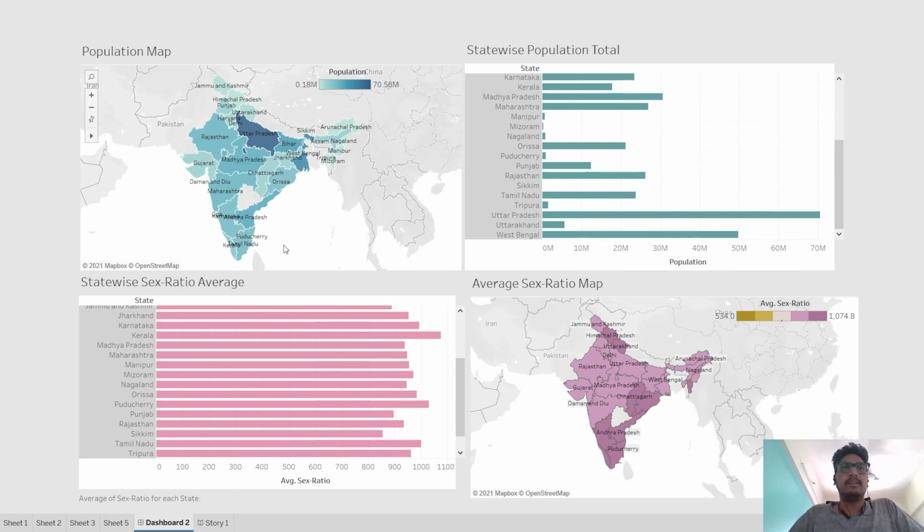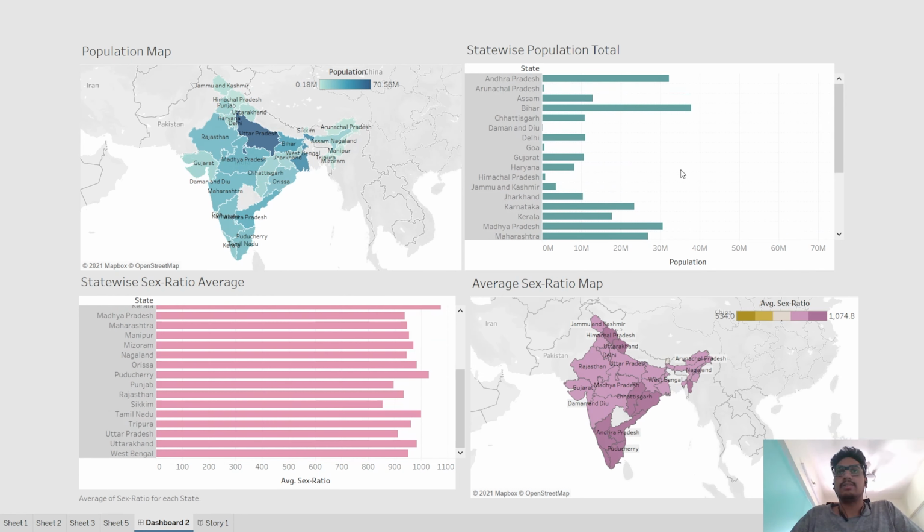Now what we can see is that the south states of India have a very good sex ratio, which is very close to 1000. Karnataka 992, even Kerala has the highest, and Tamil Nadu 999, which is very close to 1000. While Uttar Pradesh, being the most populated state, has only 930, and Sikkim is the lowest in sex ratio, which is 854.5.